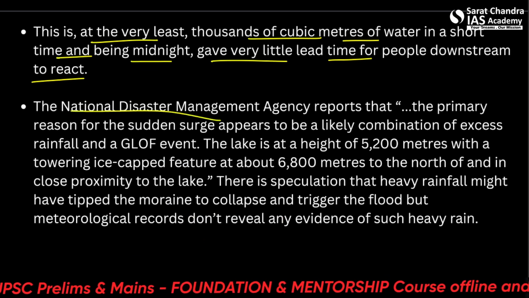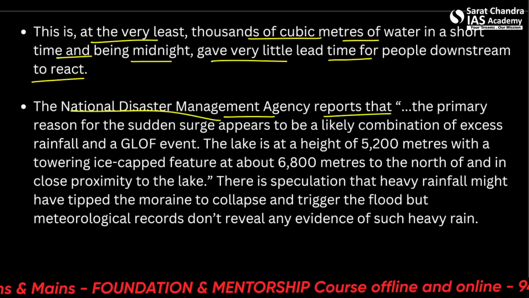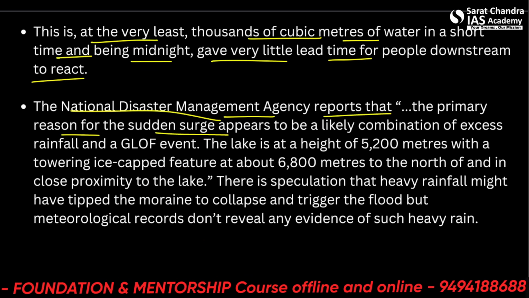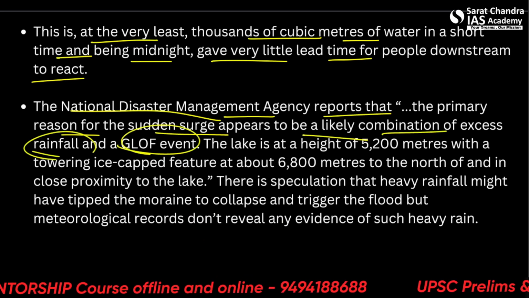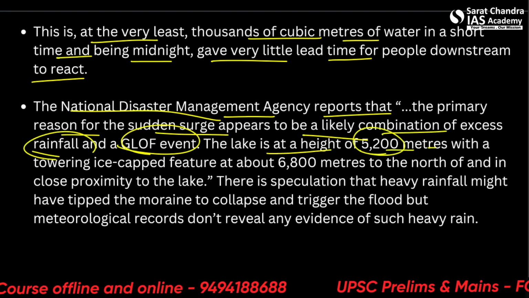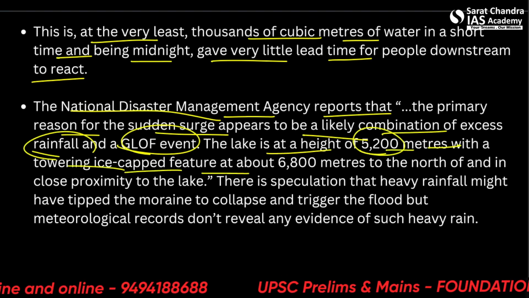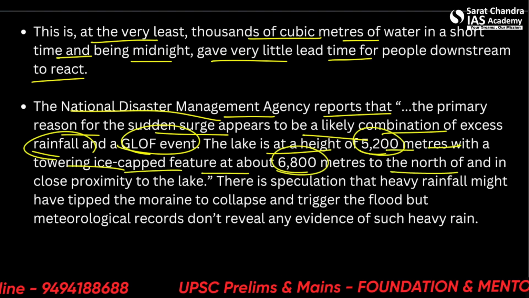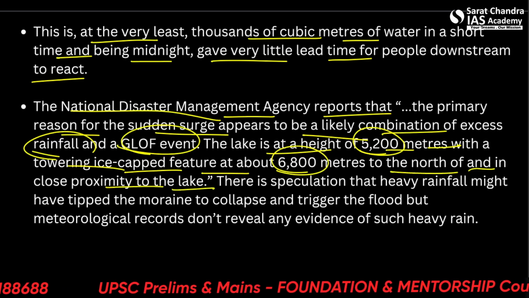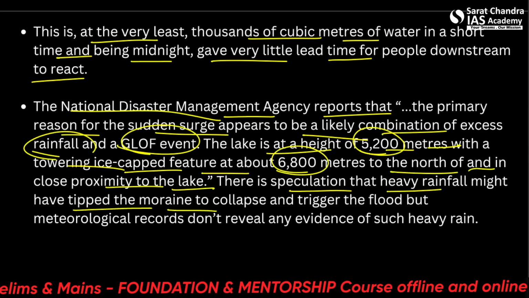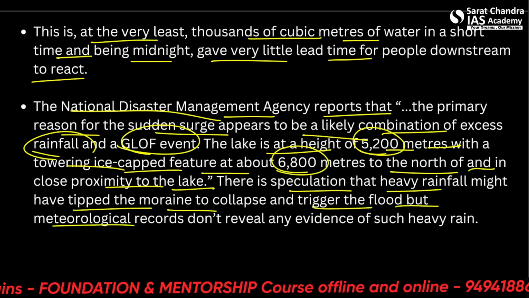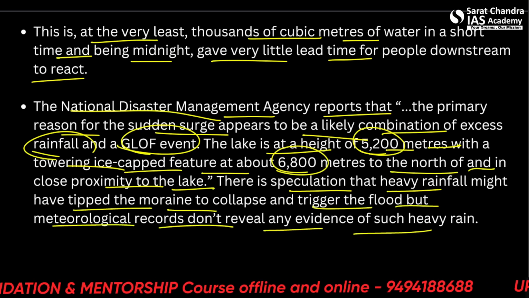So NDMA, National Disaster Management Authority, reported that the primary reason for the sudden surge appears to be likely a combination of excess rainfall and a GLOF event. The lake has a height of 5,200 meters with a towering ice-capped feature at about 6,800 meters to the north of it and in close proximity to the lake. So there is speculation that heavy rainfall might have tipped the moraine to collapse and trigger the flood, but meteorological records don't reveal any evidence of such heavy rain.